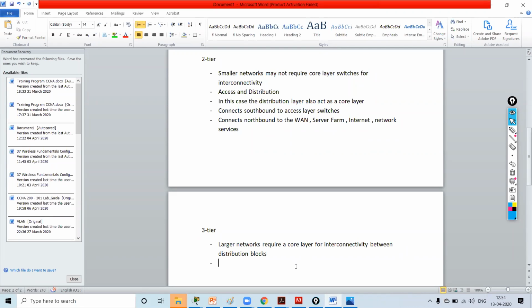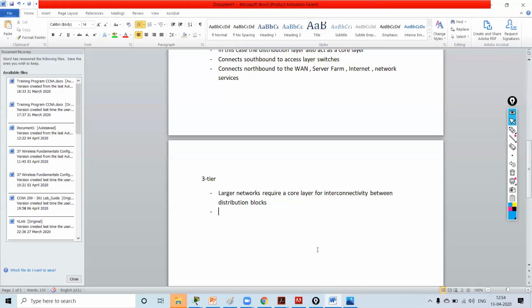It might be a function of cabling requirements between the buildings, or a function of northbound connectivity requirements.